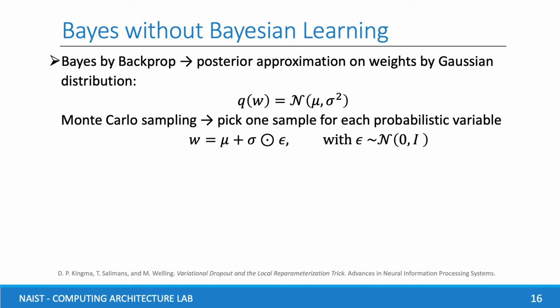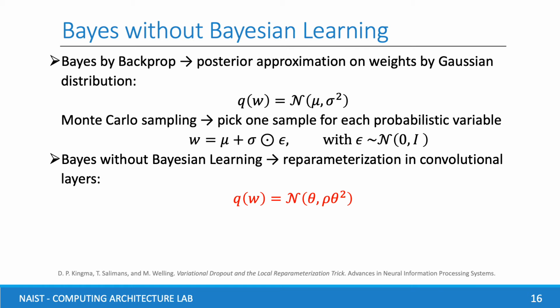Following Bayes by Backprop, it assumes the posterior approximation on weights to be a factorized Gaussian distribution. The weights can be obtained by sampling a unit Gaussian, then shifting by the mean and scaling by the standard deviation. We propose layers without Bayesian learning by reparameterization in convolutional layers. We also use Monte Carlo sampling to get weight samples.